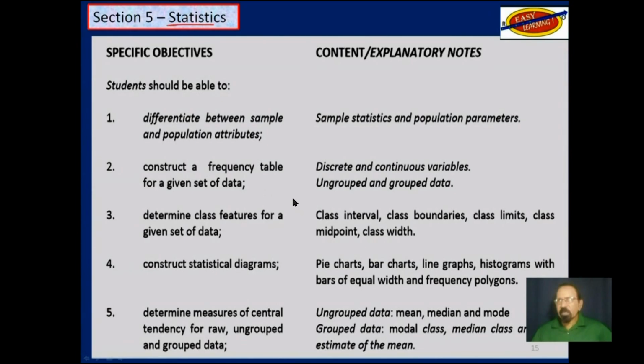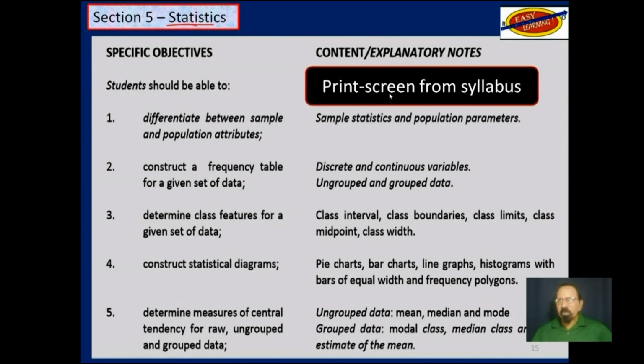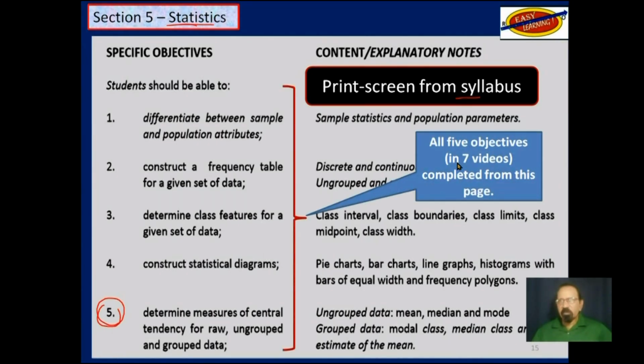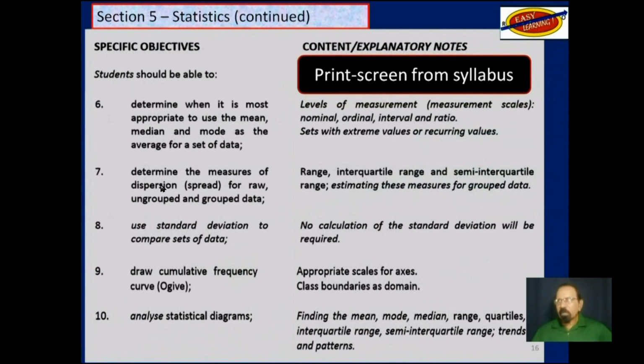So statistics, section 5, print screen. These are the first 5 objectives. We have completed those in 7 videos, as this objective here required 2 videos, and this next one here, 2 more videos. We have completed objective 6.